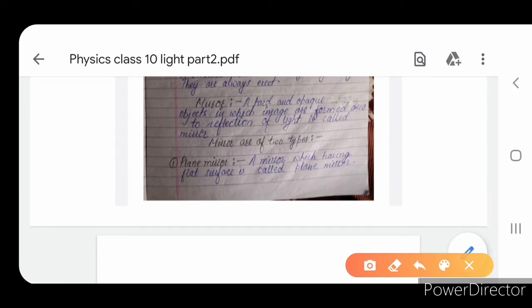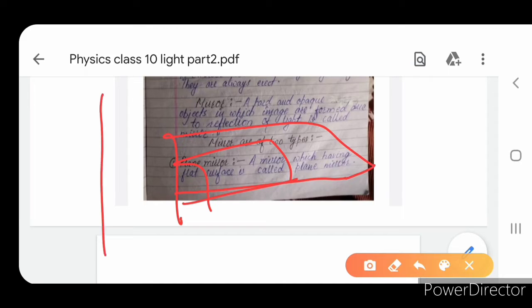A mirror having a flat surface is called a plane mirror. Flat, in Hindi, is samtal. For example, the screen of our phone is completely flat. Such a flat, hard and smooth surface is called a plane mirror.